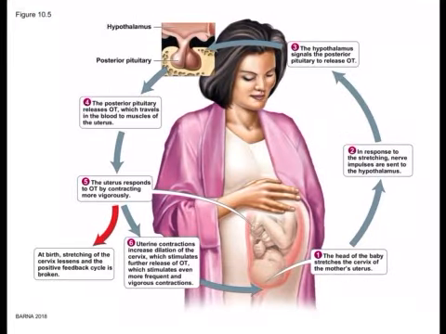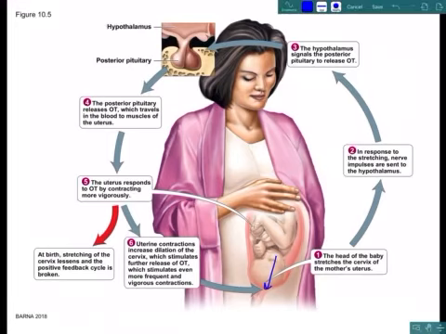And you can see here, you've got this little response. We have the head of the baby reaching down into the cervix. The stretching of the cervix right there, and that's why they talk about how dilated your cervix is, will feed back on the hypothalamus to release more oxytocin.